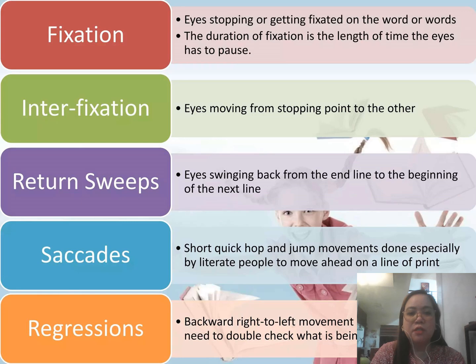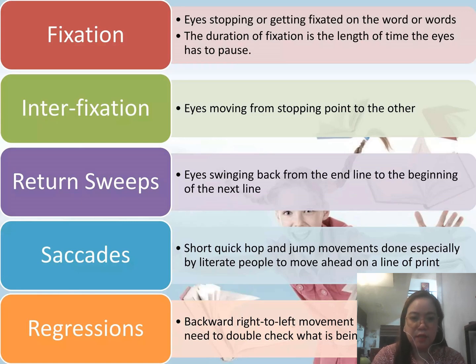So this is the process. We have the fixation. It is the eye stopping, getting fixated on a word or words, and the duration of fixation is the length of time the eyes have to pause. Interfixation is the eyes moving from one stopping point to the other. Return sweeps are the eyes swaying back from the end of a line to the beginning of the next line.